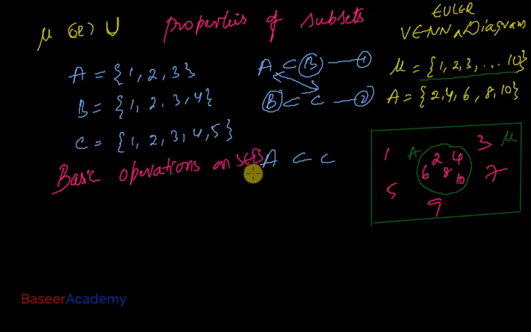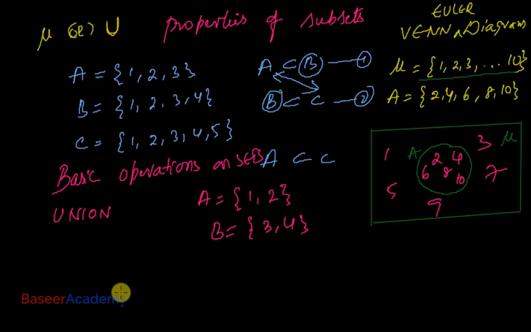Just the way you have addition, subtraction, multiplication, division operations in arithmetic, in the same way you have a few operations in sets. Let us first learn union of sets. Let us say I have a set A which contains the elements 1 and 2, and I have a set B which contains the elements 3, 4.